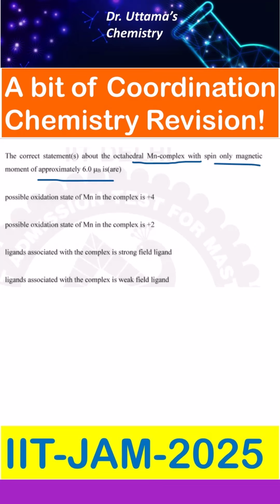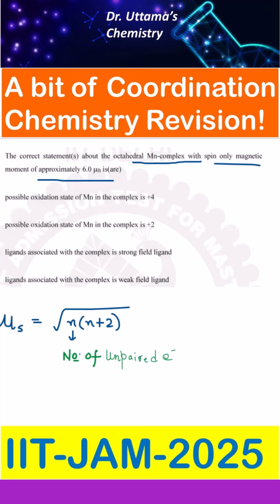And in the options, we have to predict the possible oxidation state of manganese and whether the ligands associated with this complex are weak field or strong field. So we have only the spin only magnetic moment value. The spin only formula is mu equals the square root of n into n plus 2, where n is the number of unpaired electrons. And this mu has been given to us as 6.